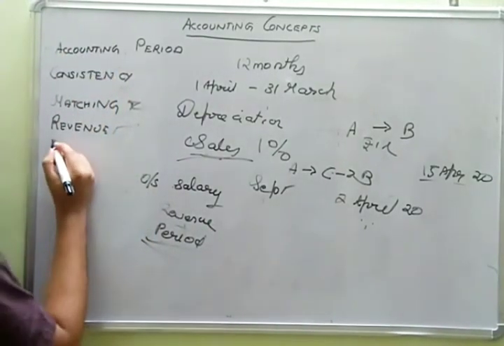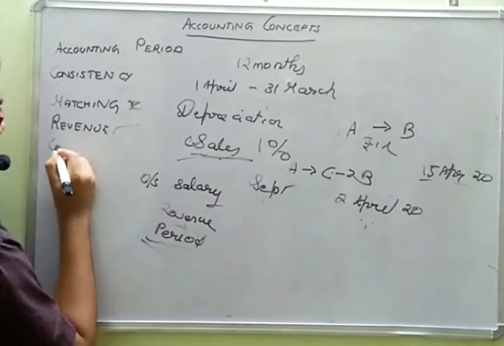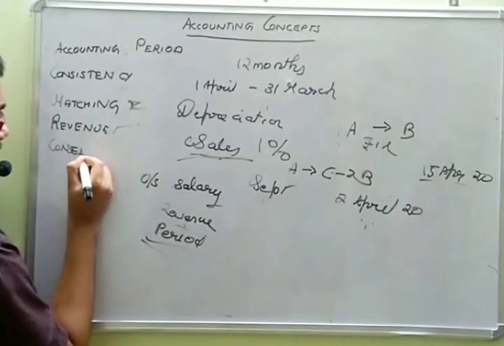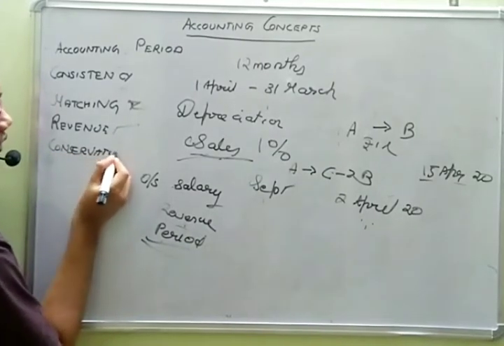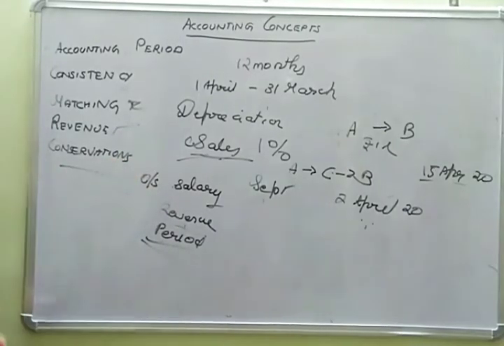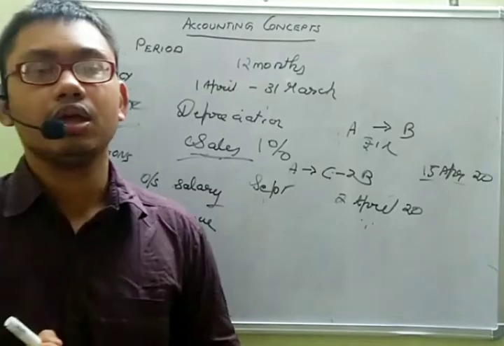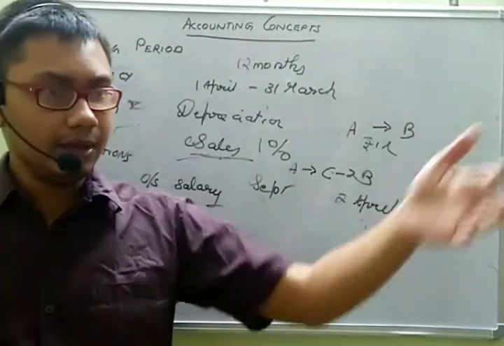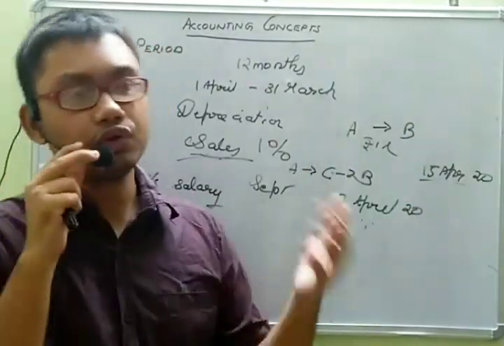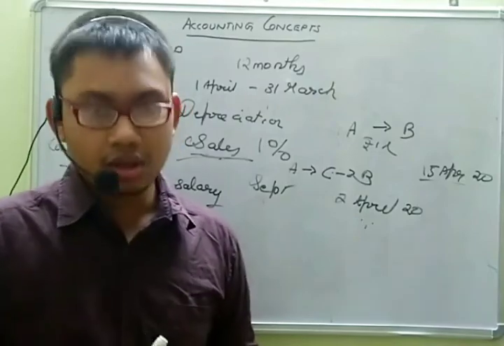Then finally there is one concept called conservatism. Sometimes we will know that there is a chance of a loss. We will anticipate, we will forecast that in future we may incur this loss.